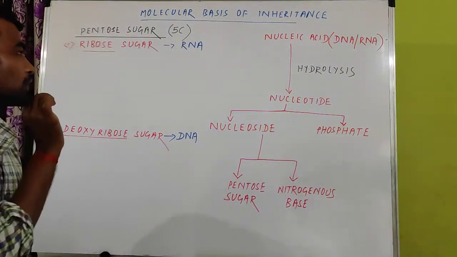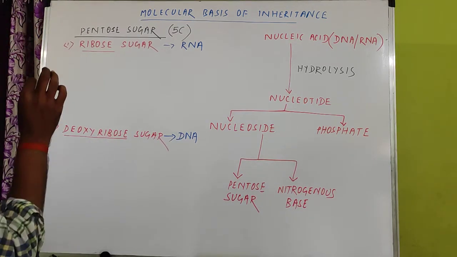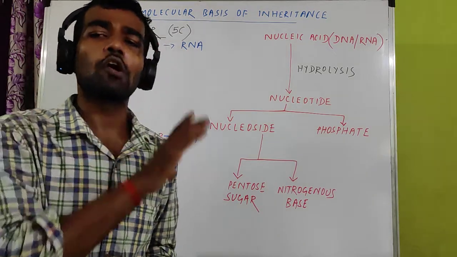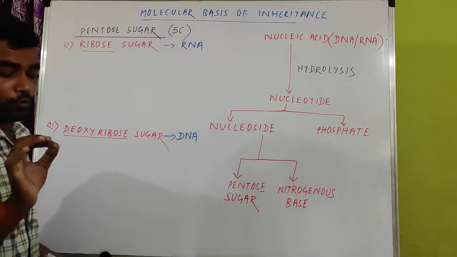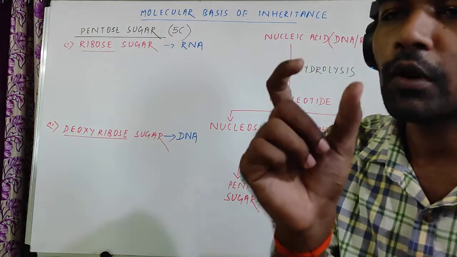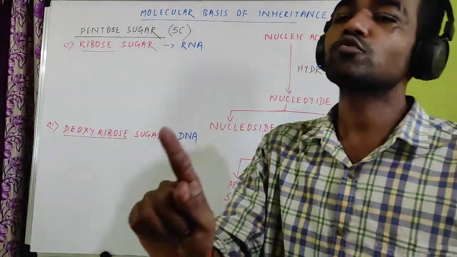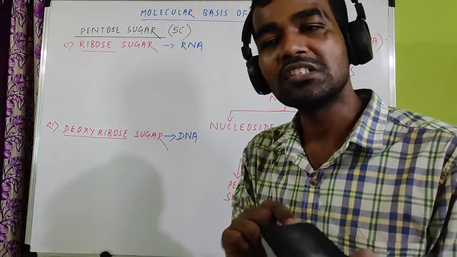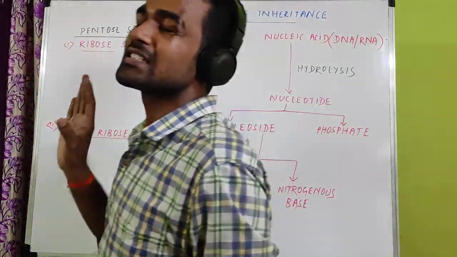But important is the structure. Their formula you have to remember, and their structure you have to remember. Formula is very easy, structure is also very easy. So listen carefully. All of you know the formula of glucose: C6H12O6. If the number of carbon is n, the number of hydrogen is double that, and the number of oxygen is the same as carbon.